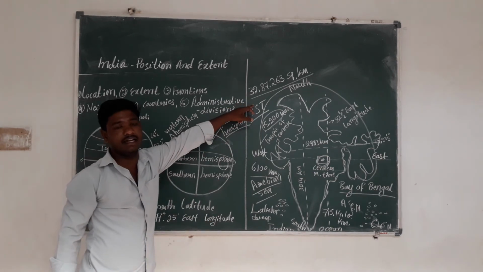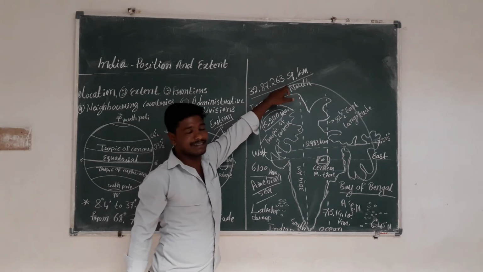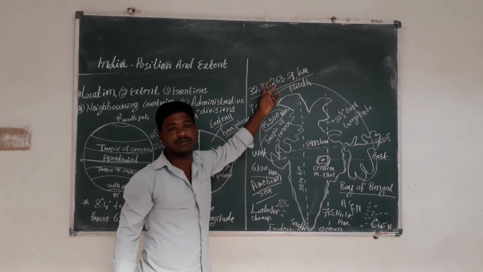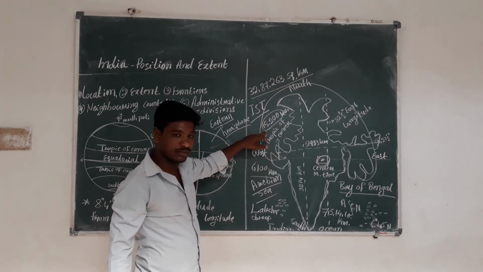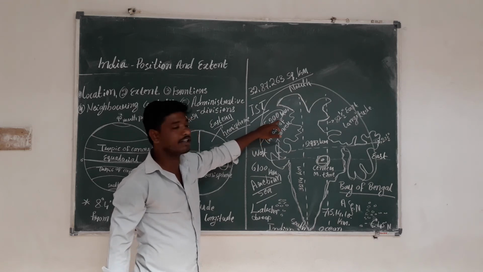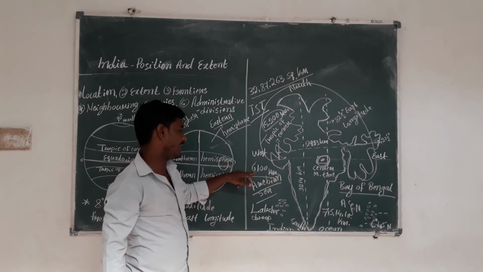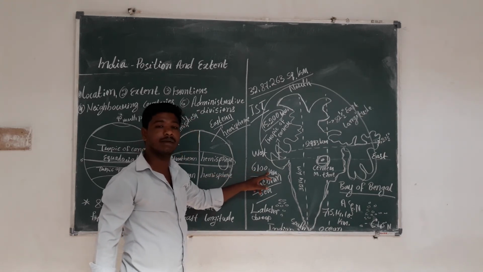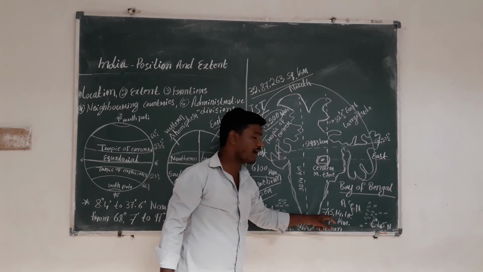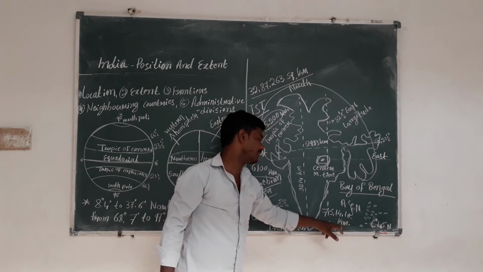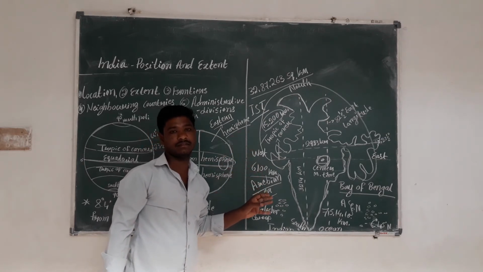The land frontier is 15,200 kilometers. The water frontier is 6,100 kilometers, including Lakshadweep and Andaman and Nicobar, and 7,514.16 kilometers in total. This is the area of India.